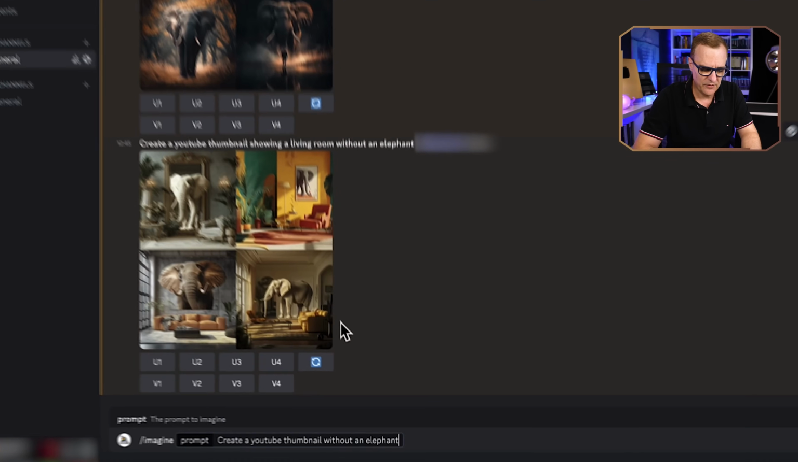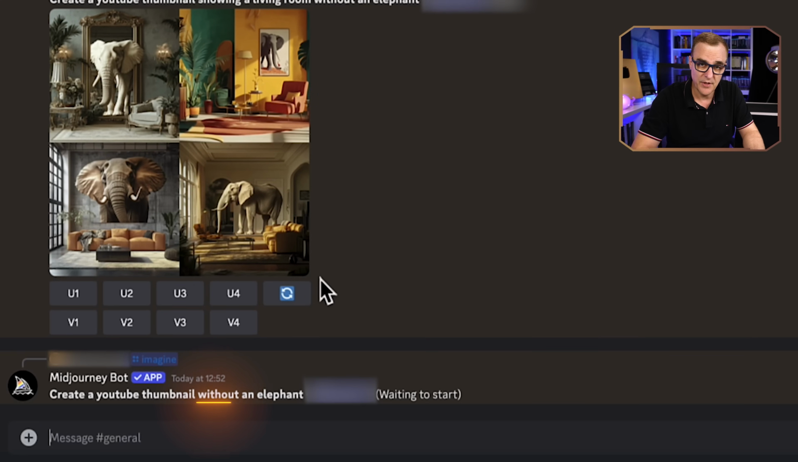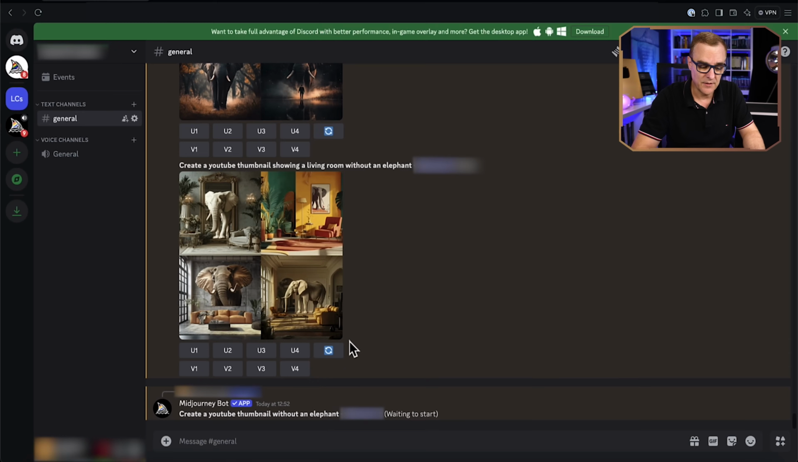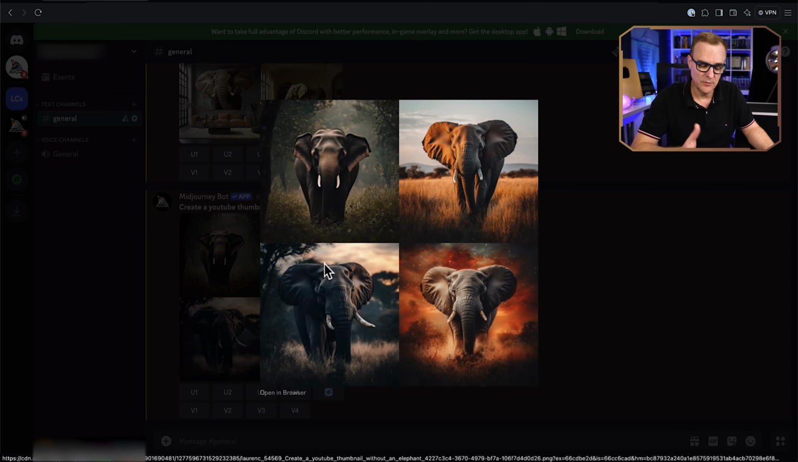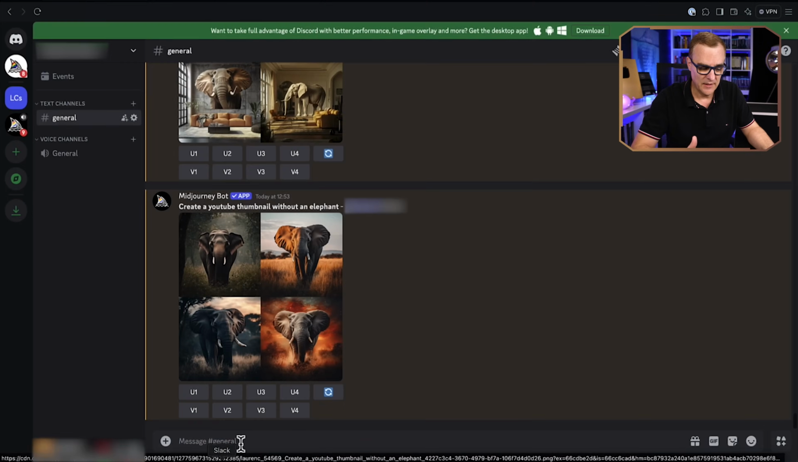And here's a very simple example of hallucinations. I'll start with Midjourney. Let's ask it to create a YouTube thumbnail without an elephant. Keyword, without an elephant. I don't know if you agree, but that's not a YouTube thumbnail without an elephant. It's thumbnails that have elephants front and center. Okay, let's try another one.